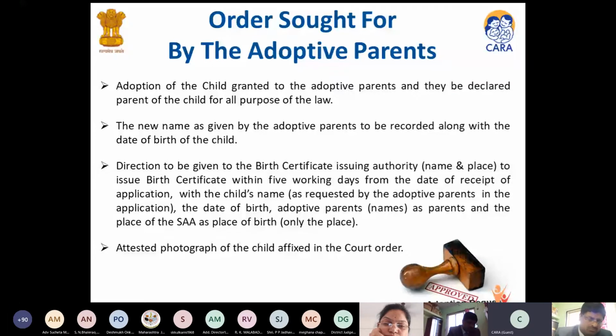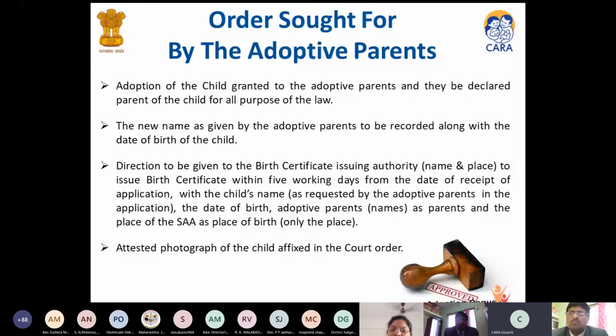When an adoption order is granted, the child legally becomes the child born to those parents. The adoptive parents can give the child a new name while signing the pre-adoption foster care affidavit. Directions are to be given for the birth certificate. At times we see the birth certificate is delayed. The birth certificate after the court order is the first document that the child would have, wherein it would be mentioned by the issuing authority that the adoptive parents are parents to this child.